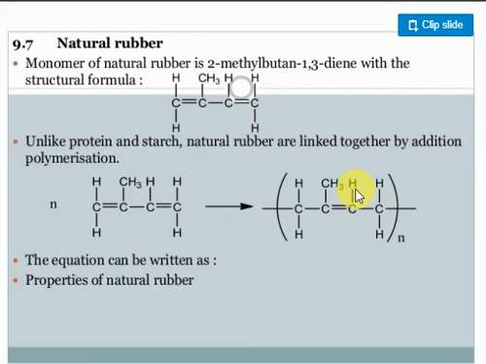So, natural rubbers. Remember, natural rubber means latex. When you cut the wood part of some plants, a milky fluid comes outside. They add a small amount of chemical, generally acetic acid, and it hardens. They filter it and get a very hard material called natural rubber. Natural rubber is also called latex. The natural rubber monomer is 2-methyl butene. Clear? When these molecules are joined together, they form a polymer. This is nothing but natural rubber.